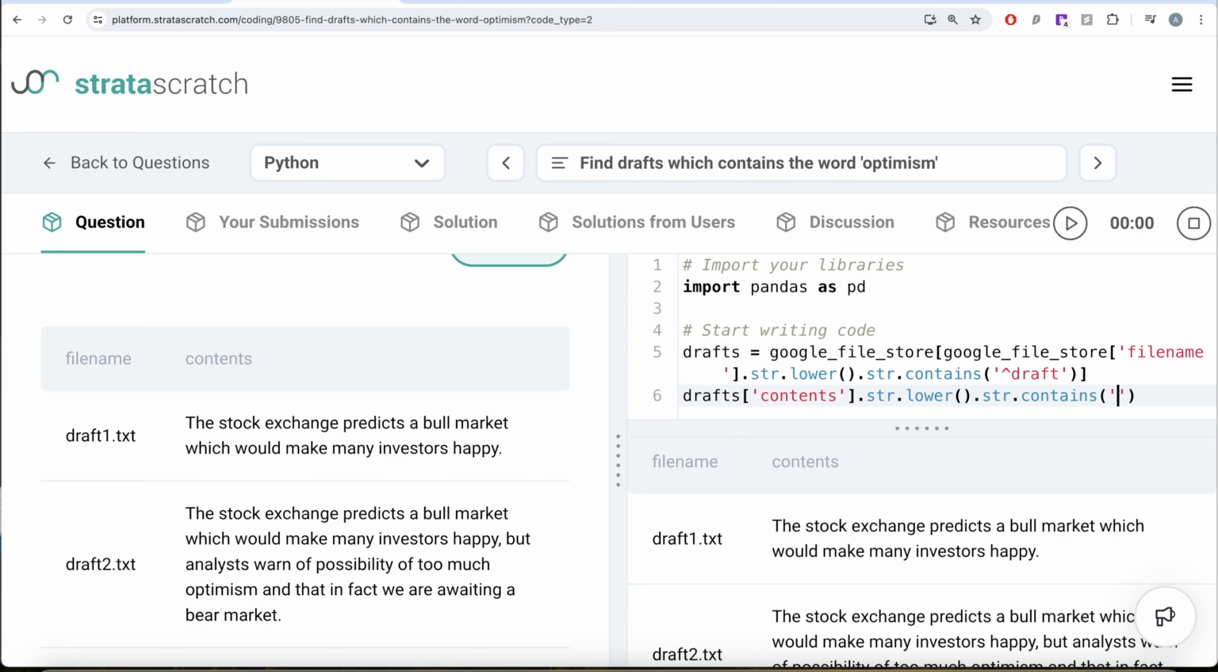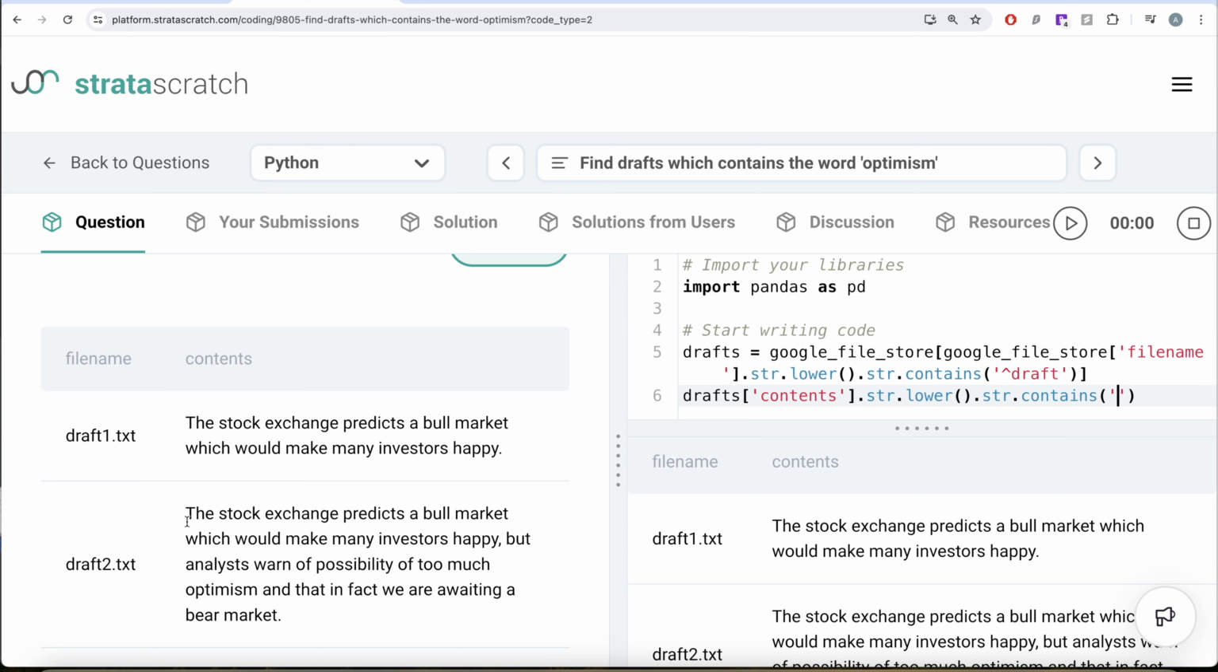Now, how do we need to write this optimism? Think about it. Here you have optimism in the middle of a sentence. That is, you can have a space before this and after this. That is one condition. There are some drafts where the contents can start with the word optimism as well. That means you can have zero or more spaces before the word, that is zero or one. If it is one space, obviously you mean that it is in the middle of the sentence. If not, then it is at the start of the sentence.